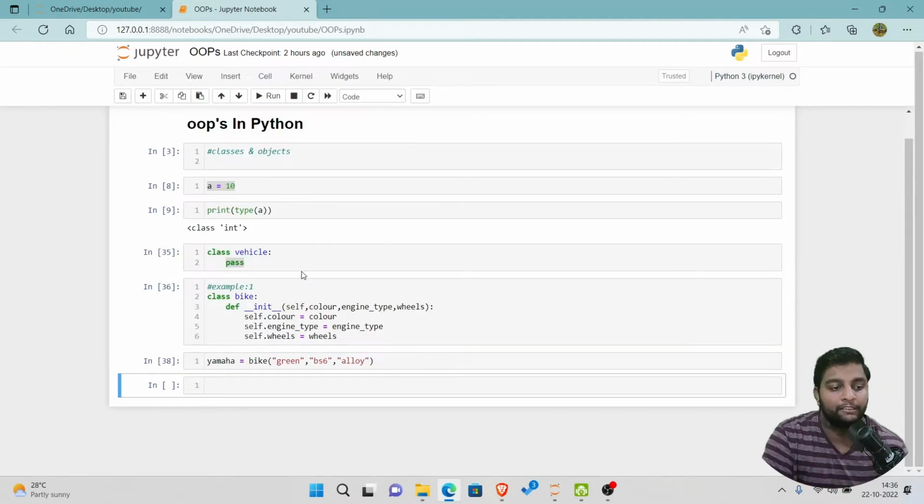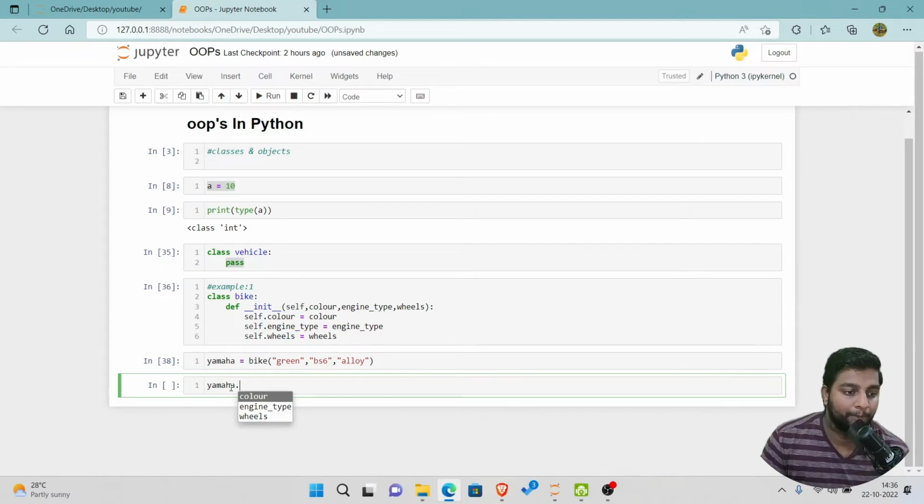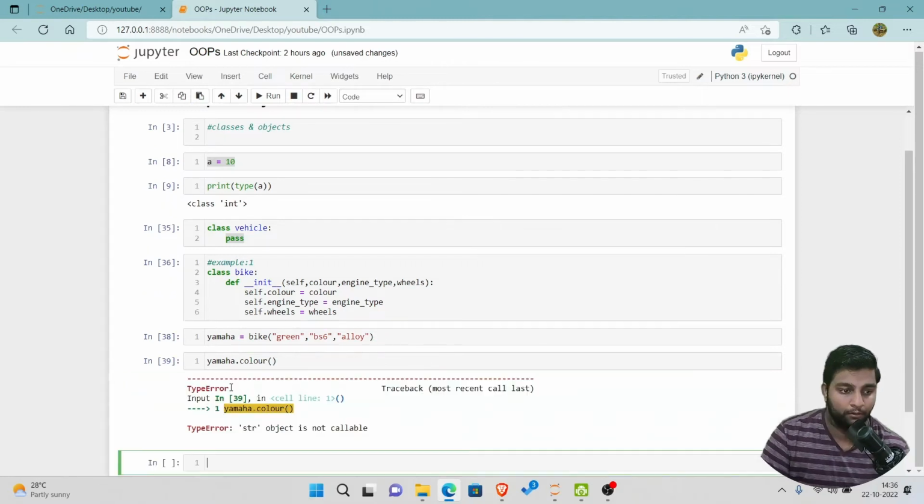Let's run this. So now the code is successfully executed. Let me show you out. Yamaha dot, if you press tab you will get to know, you can see here those 3 particular objects which we have executed. Color, let me run this.